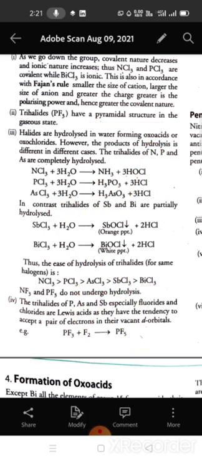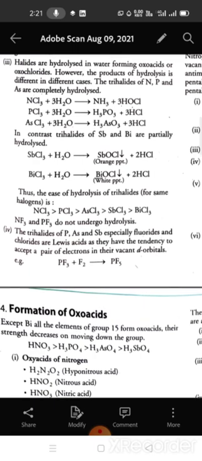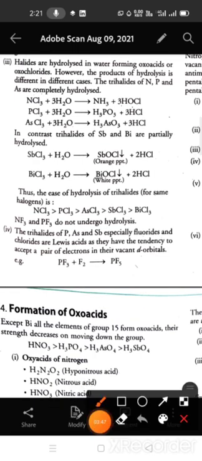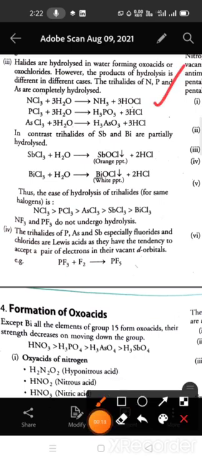Now the hydrolysis of trihalides. So when we hydrolyze the trihalides of 15th group elements, they will hydrolyze like that. On hydrolysis, the 15th group elements will form their oxychlorides and oxoacids. For example, like this is the reaction: NCl3 plus 3H2O giving NH3 plus 3HOCl. PCl3 when reacted with water will give H3PO3 and HCl. In this way you can see.